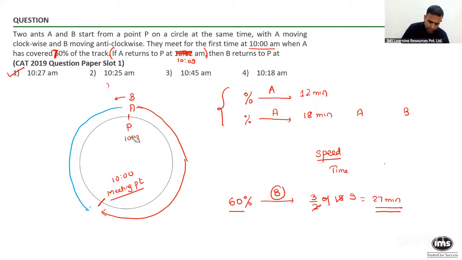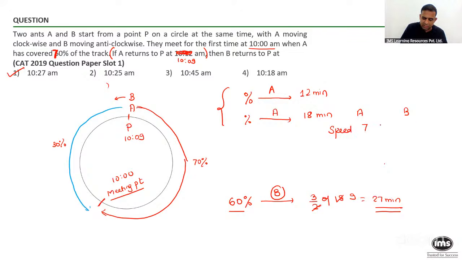This is not 10, 12 now. So I will just go step by step and you please actively participate and put the answer on the YouTube chat. When they meet for the first time, A is covering 70%. So how much does B cover? Reply 30%. Please tell me yes or no. In the same time, if A covers 70%, B will cover 30%.